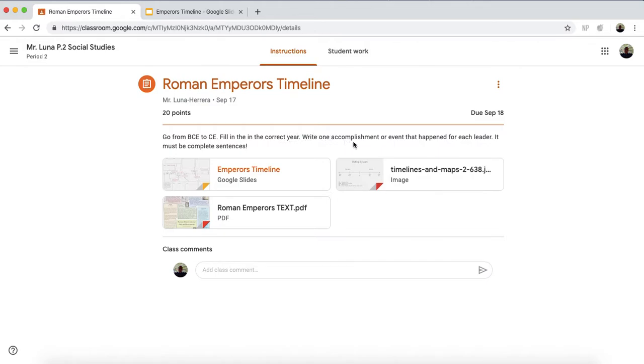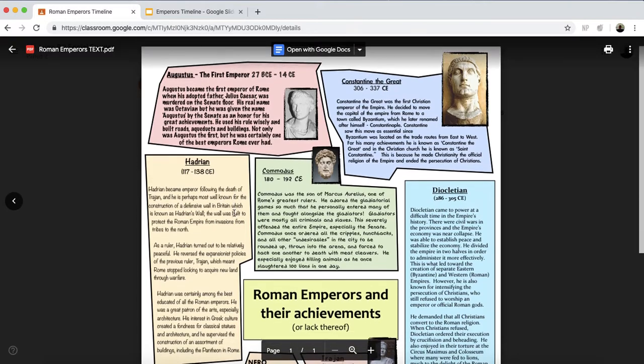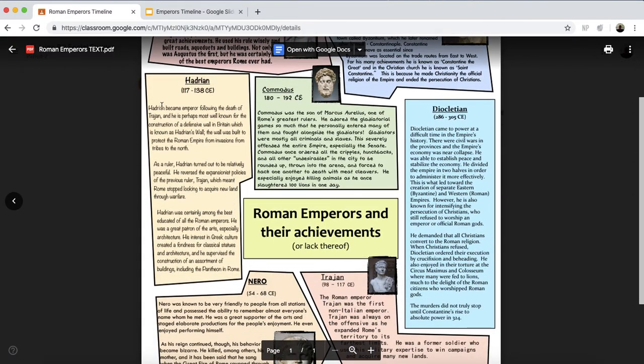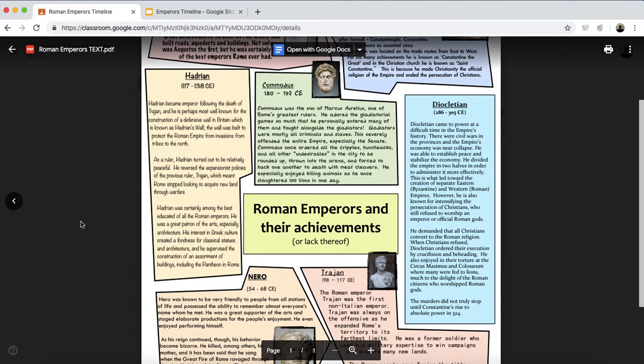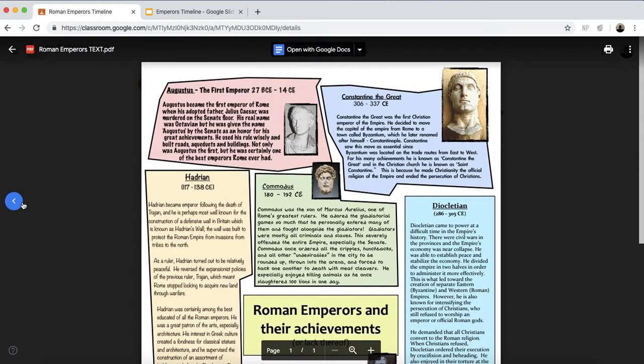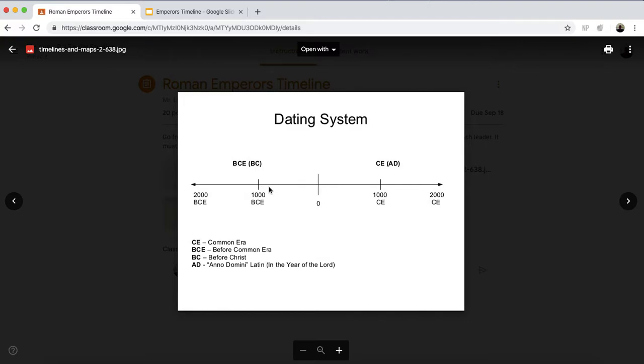You write one accomplishment or event that happened for each leader. For each leader, I mean each Roman emperor. Okay, it must be complete sentences. So you're going to be using this reading material on each Roman emperor and go through the timeline. If you need more guidance, it's basically just like numbers.